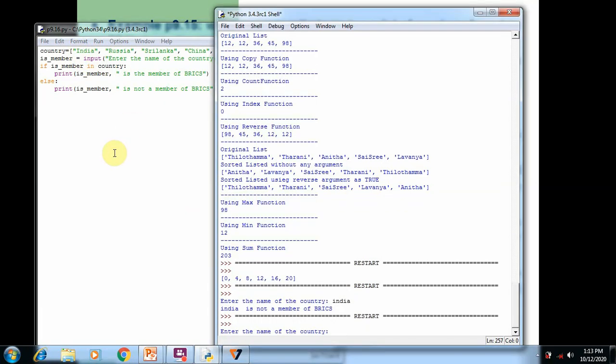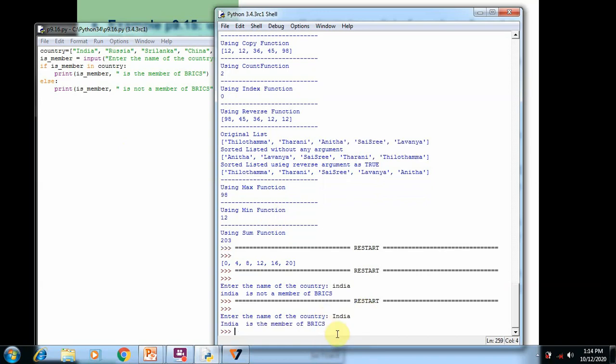So if you want to use this program, be careful of case sensitivity. Now when we give the correct value, with the first letter as a capital letter, you can see India is a member of BRICS.